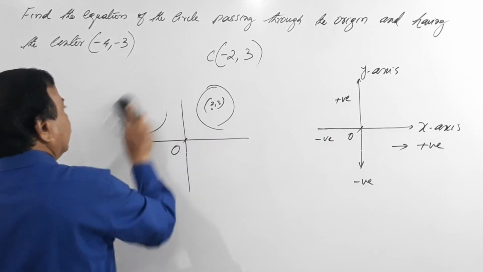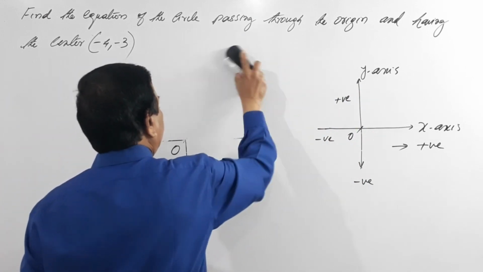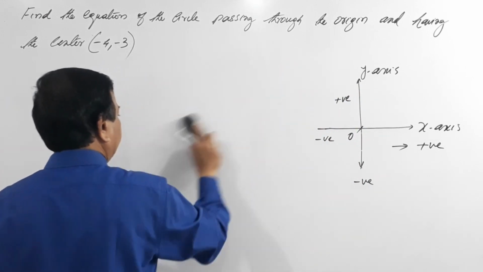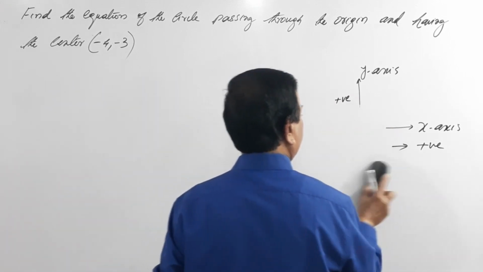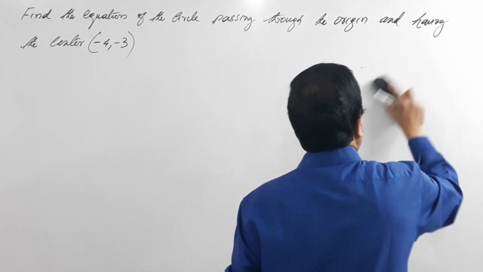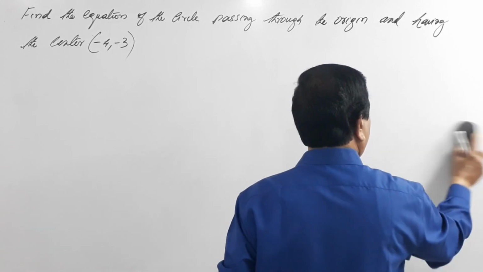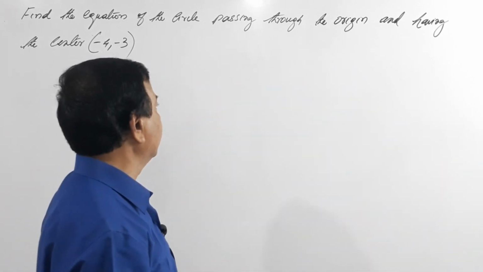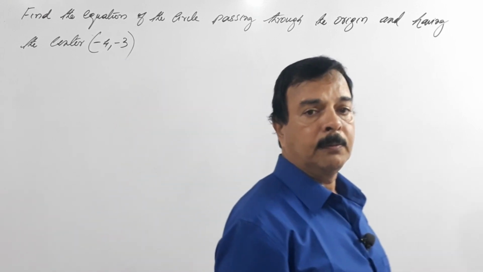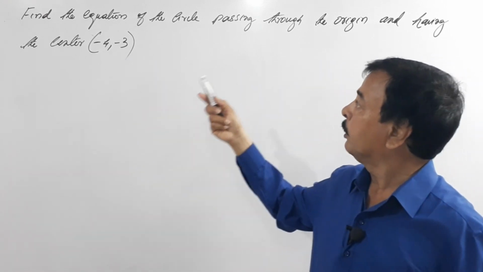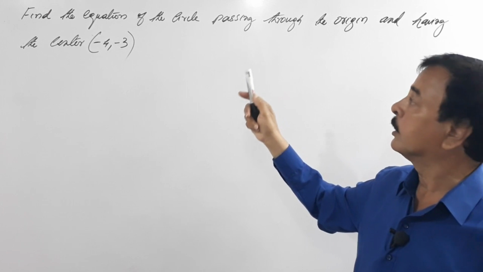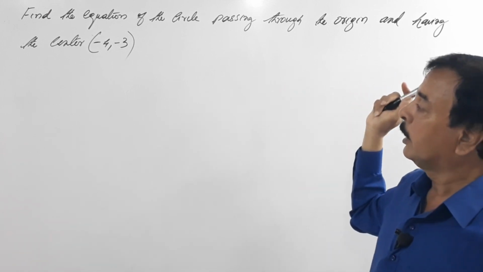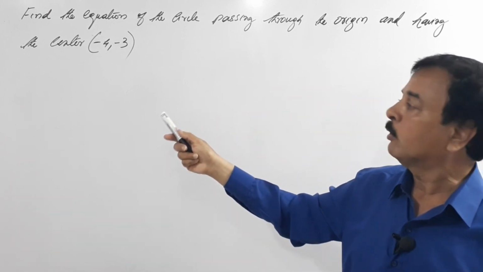So dear students, now we have a problem here. Find the equation of a circle passing through the origin and having center minus 4, minus 3.